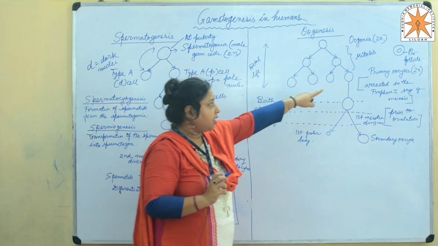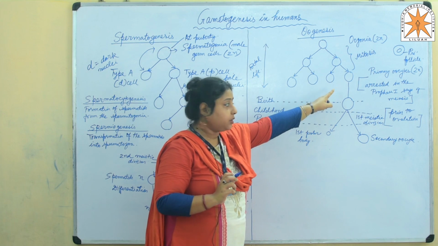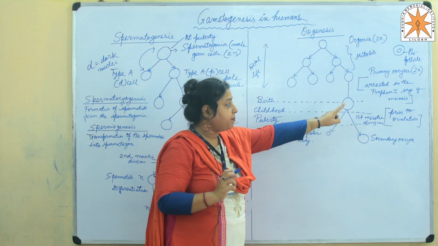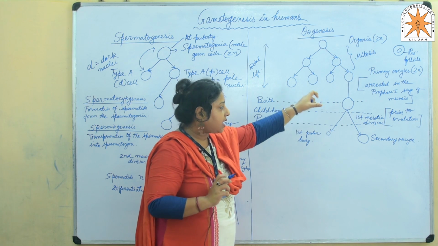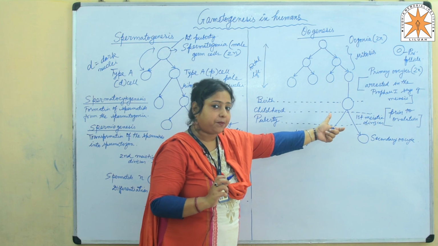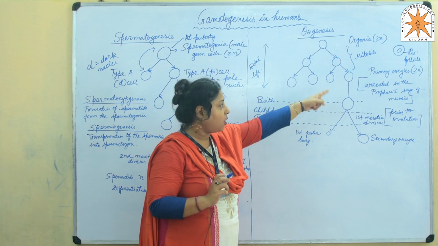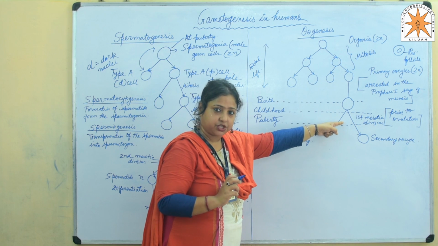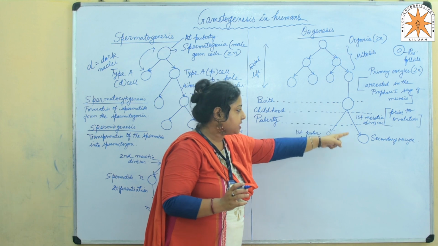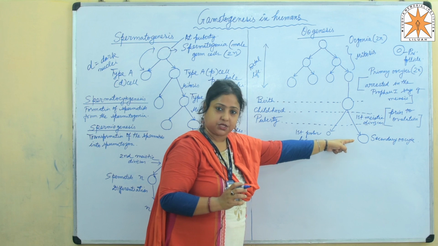But the primary oocytes undergo the first meiotic division even before ovulation. That means the oocyte present inside the Graafian follicle is not a primary oocyte. It has already undergone the first meiotic division before ovulation and has transformed into the secondary oocyte.